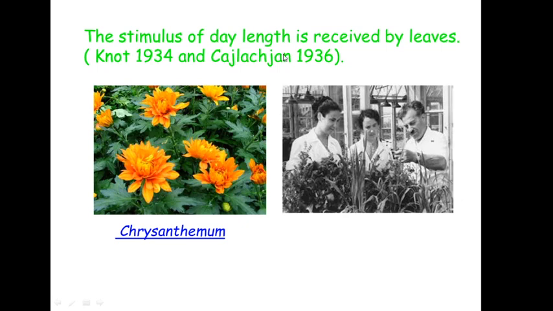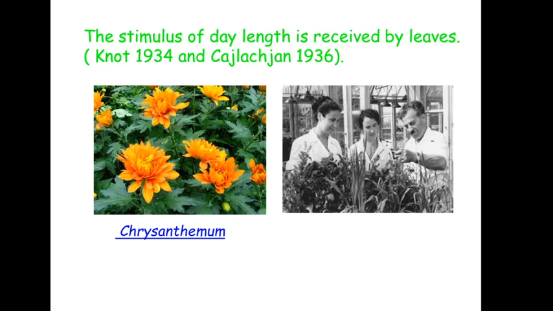Now Sailakhyan's experiment we are going to discuss here. He worked on chrysanthemum. Chrysanthemum is a short day plant, remember this, and its critical day length is 15 hours, which means chrysanthemum will flower if it receives a photoperiod of 15 hours or less than that. But if the photoperiod crosses 15 hours, then this plant will not produce flowers. Now what he did,